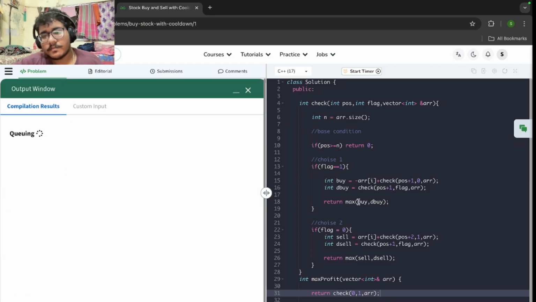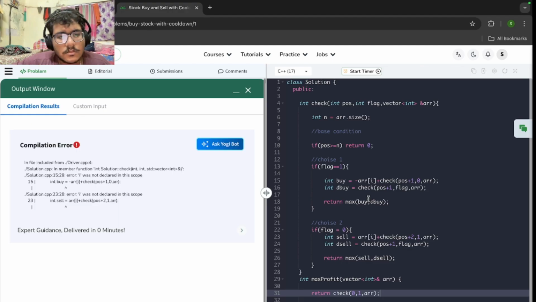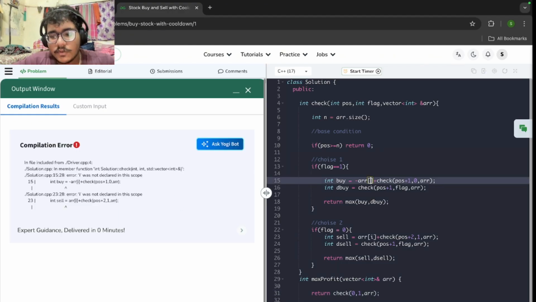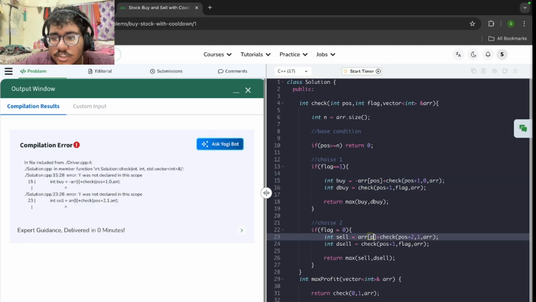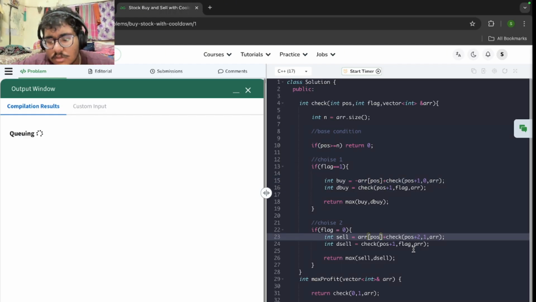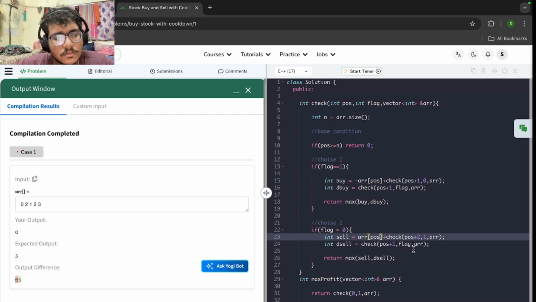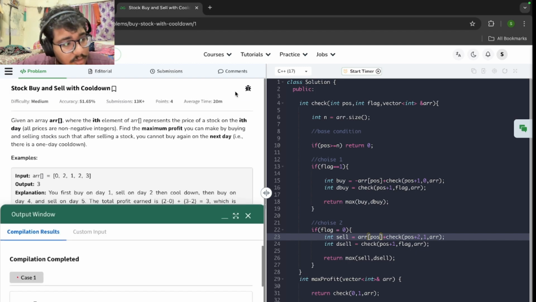So if I compile, okay, let me check for the errors. Oh, sorry. It will be position. I've swapped the position with I. Okay, my output is 0. The expected is 3. Okay, let me check for the errors.